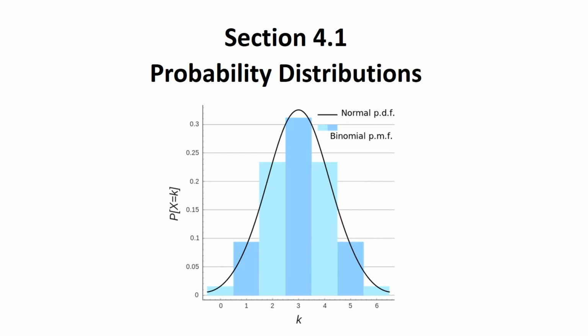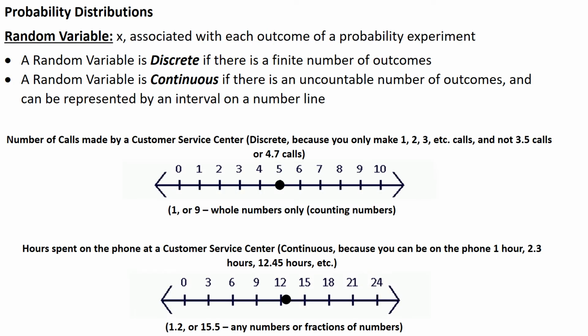Section 4.1, Probability Distributions. When we're talking about probability distributions, we're talking about the occurrence of something happening. We've talked about this already, such as rolling a die. There's a 16.67% chance to be 1 or 2 or 3 or 4 or 5 or 6. I want to talk in more detail about how these results are distributed.